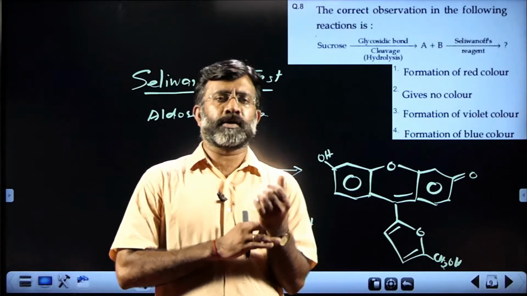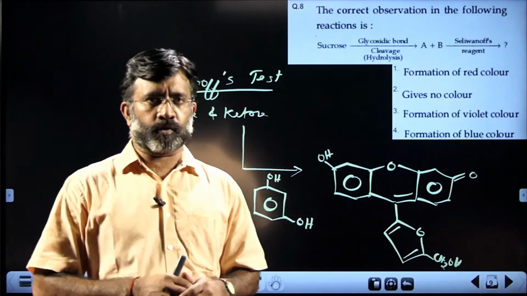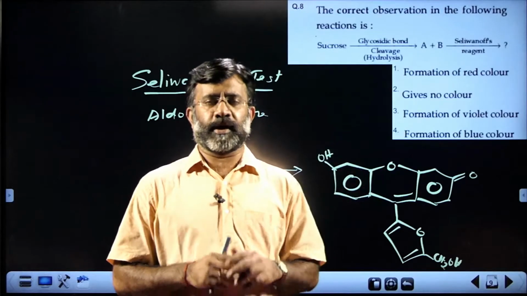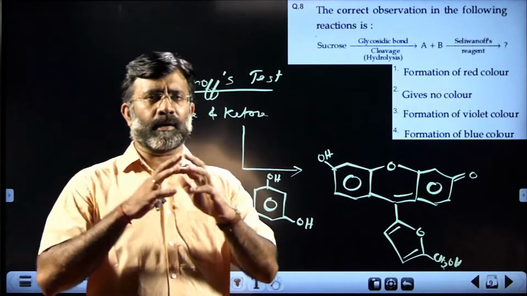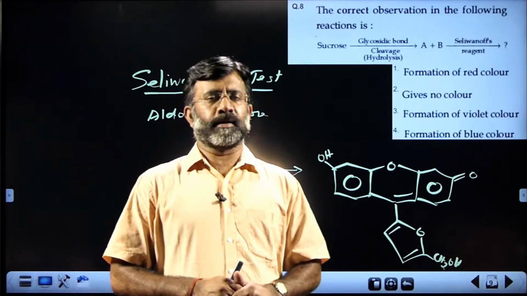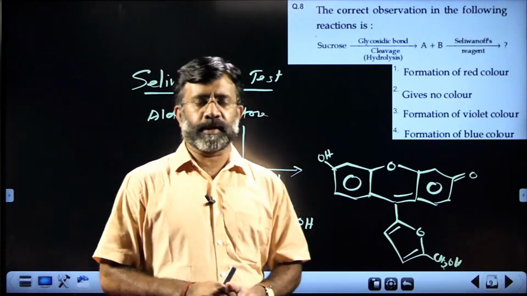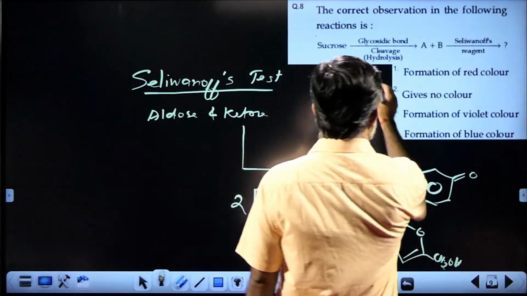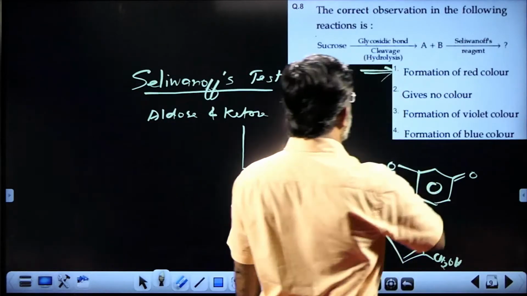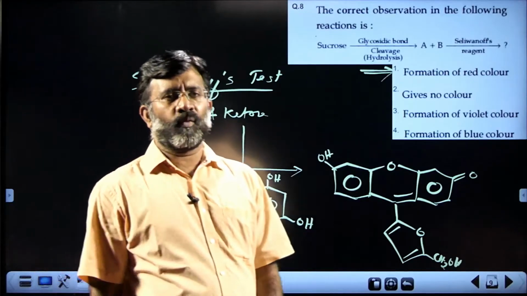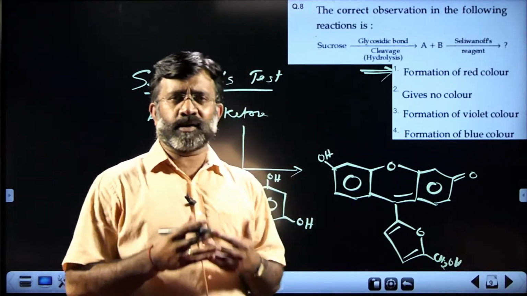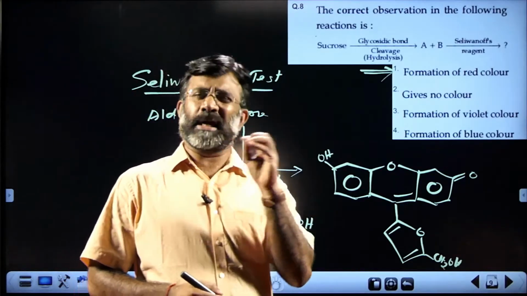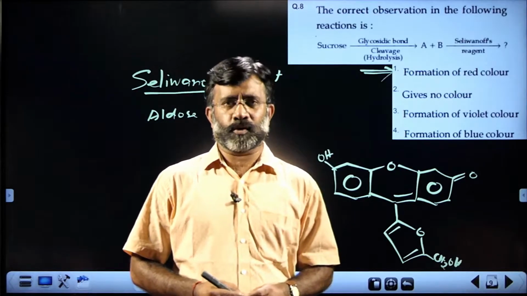Sucrose upon hydrolysis gives glucose and fructose. Glucose is an aldose, while fructose is a ketose. Ketose readily reacts with Selivanov's reagent, that is resorcinol, giving a red colored compound, and the answer is the first choice, formation of a red color. While the reaction with the aldose is not that feasible, it may react very slowly, giving a pale pink colored compound or so.